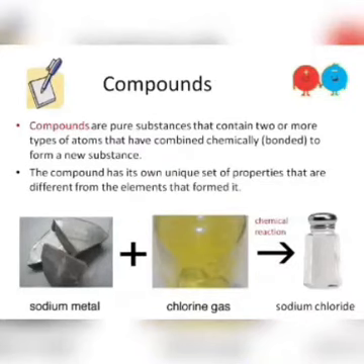A compound is a pure substance which is composed of atoms of two or more elements. For example, water is made of hydrogen and oxygen, bonded chemically with one another in a definite proportion. Water is a compound and not an element.